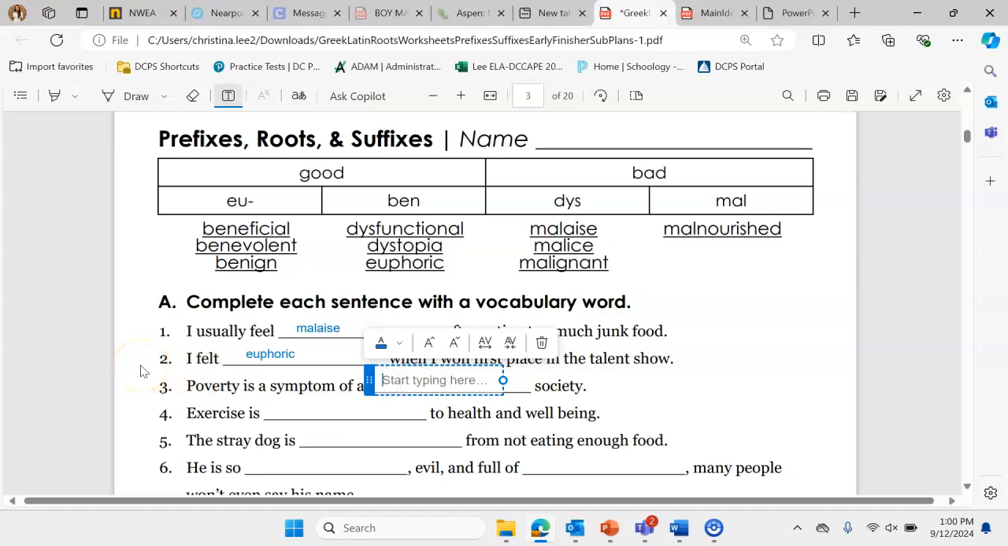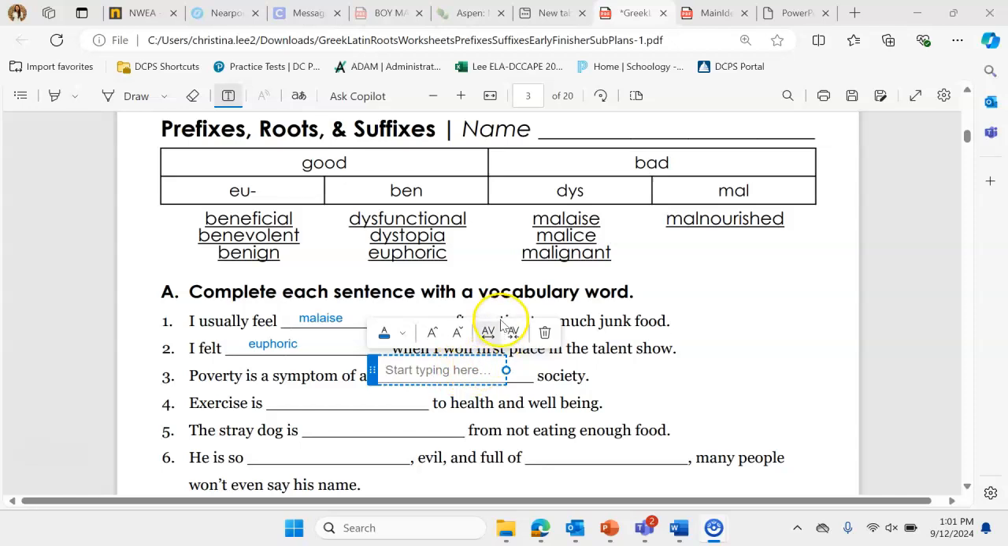Poverty is a symptom of what kind of society? So in this case, it is going to be one of our dis or mal words because this is a negative thing, right? Poverty is a negative thing. And so we're going to use, in this case, dysfunctional. Dysfunctional means not or bad functioning, right? So not functioning society.